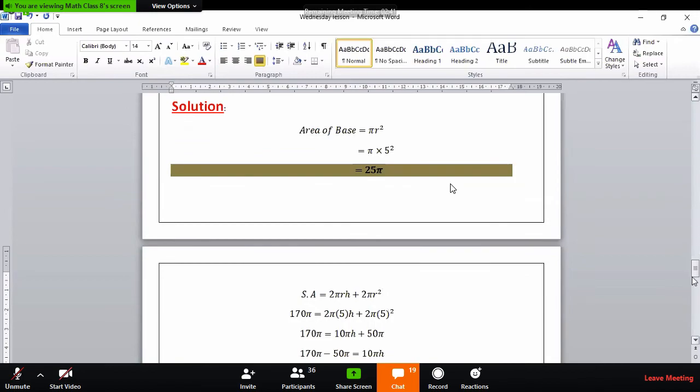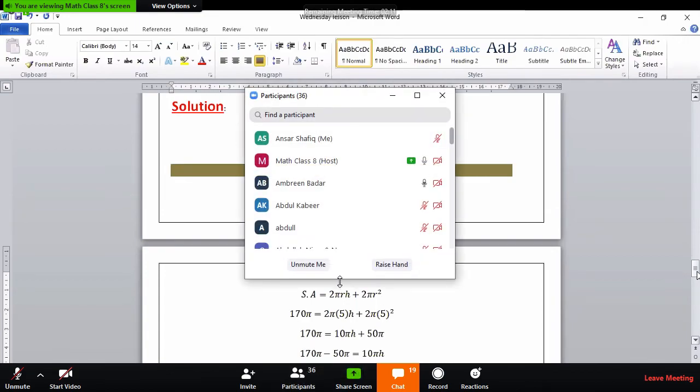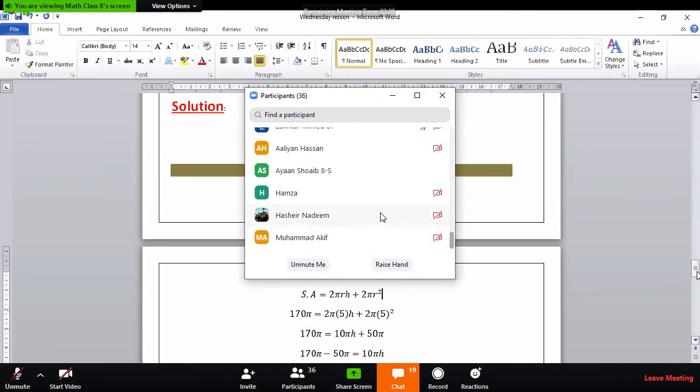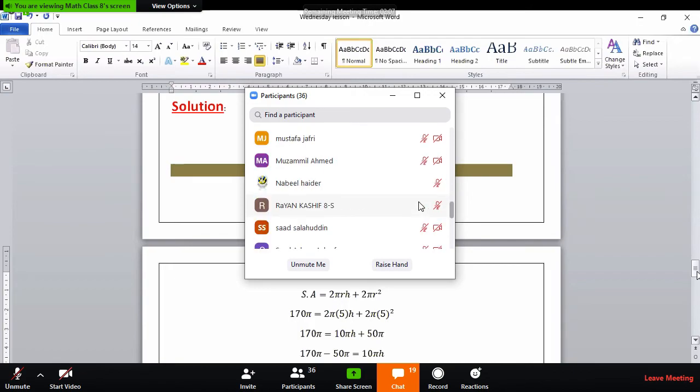Boys, here he has found the base area, and the answer right now is 25 pi. It depends on the statement of the question. If the statement says to give your answer in terms of pi, then you are supposed to give the answer in this way. Or if it says to calculate the volume of that cylinder, pi r square h where h is the height of the cylinder, then the pi value must be replaced to get the complete numeric value.